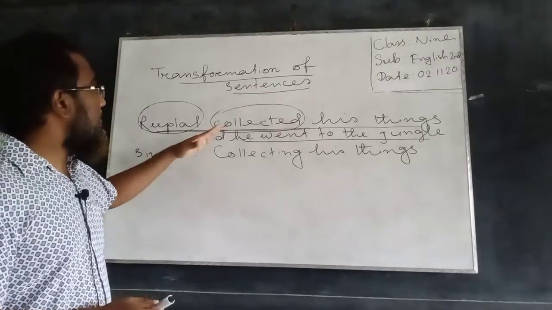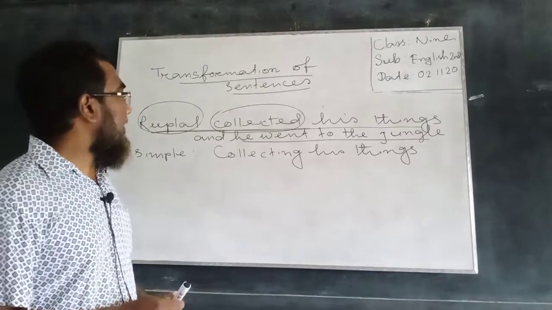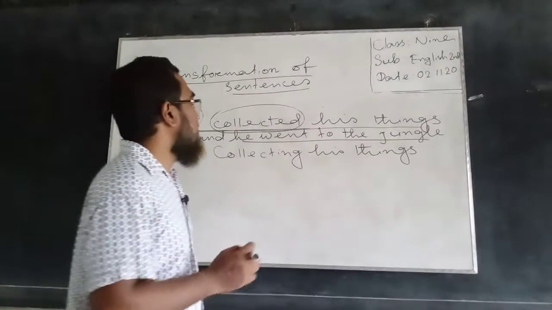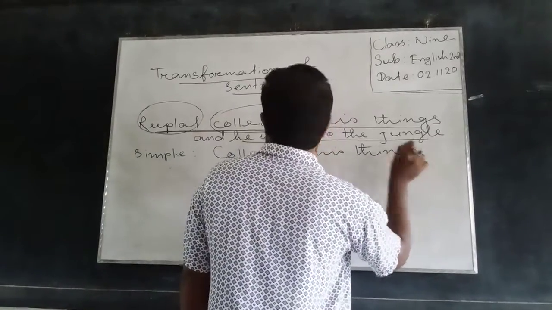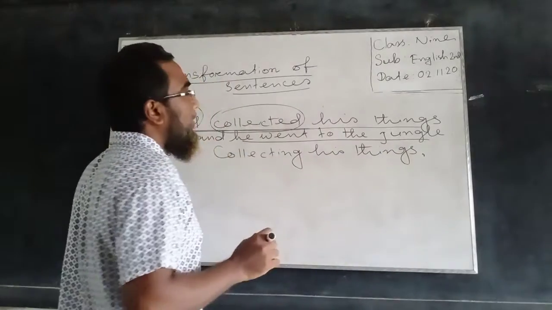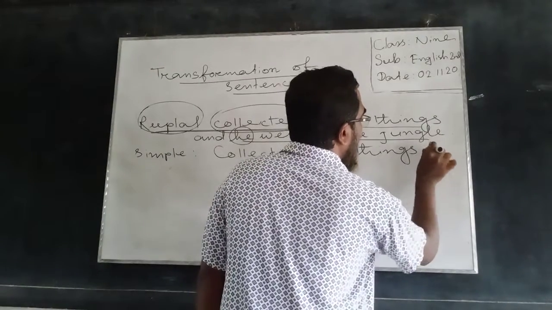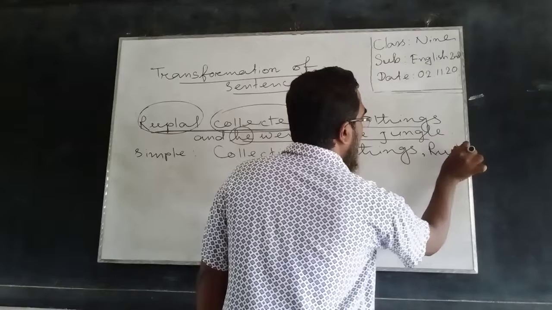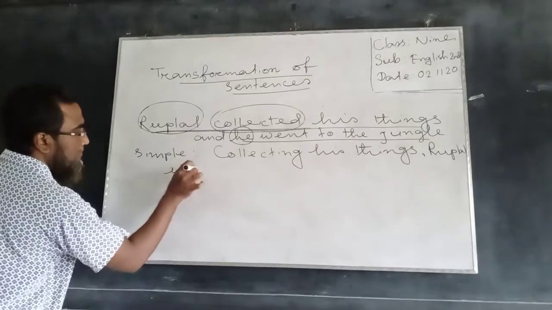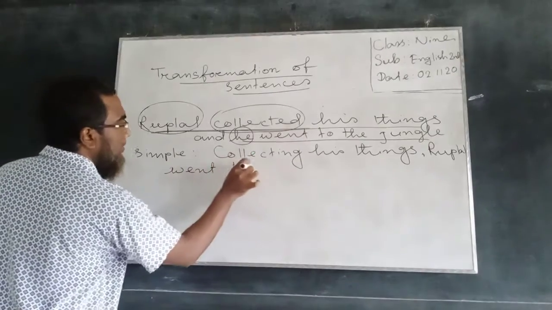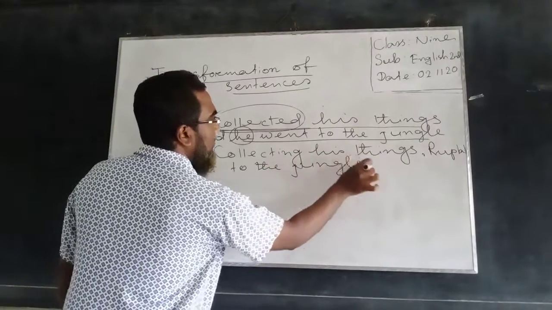And now we will use the second part, namely the principal clause, as it was, unchanged. We'll use a comma, then he went to the jungle. Here the subject he would be replaced with the noun Ruplal. Collecting his things, Ruplal went to the jungle.